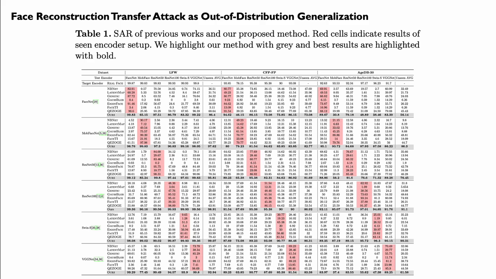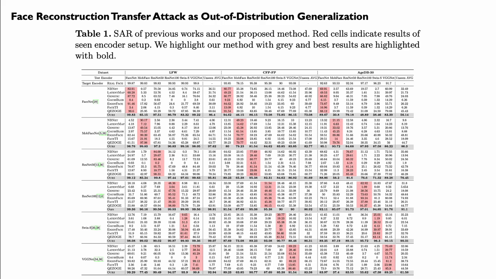In this slide, we compare the results with previous methods. We use 6 different types of face encoders where the backbone networks are different and training loss functions are diverse, including triplet loss, CosFace, ArcFace, and etc., with 3 different datasets, which are LFW, CFP-FP, and HDB30. We sampled 200 identities from each dataset and compared the success attack rate, SAR, which quantifies the ratio of successful attacks. Success is based on verification against a real image of the same identity, but not the one used for the target. Our method is highlighted with gray cells, and the red cells indicate that the target/seen encoder is the same as the test encoder.